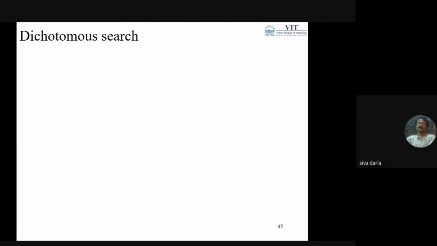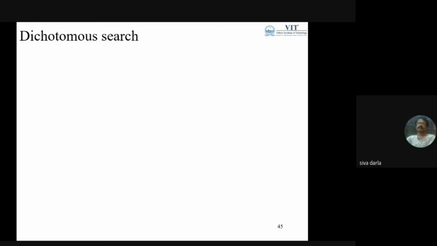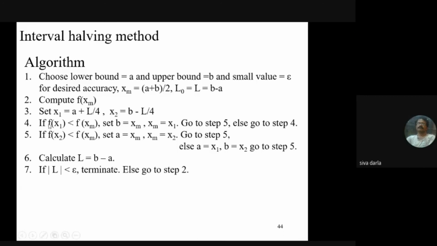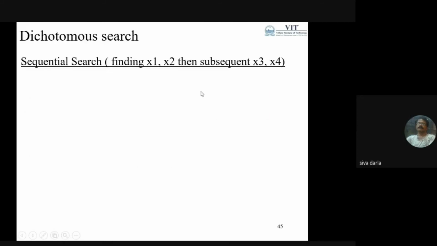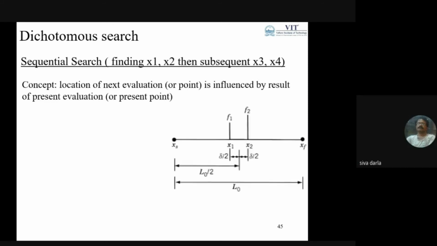Then the dichotomous search method is similar to the interval halving method, but the only thing is that at the middle point we consider very small variations from the middle point and finalize x1 and x2. So it is not like x1 is a plus L by 4 and x2 is b minus L by 4, one-quarter of the length, but it considers points around the midpoint of the interval range and evaluates at those points. So this is the dichotomous search method.